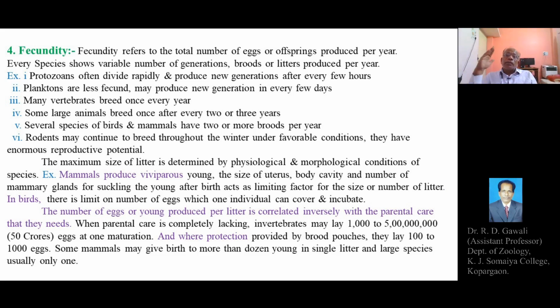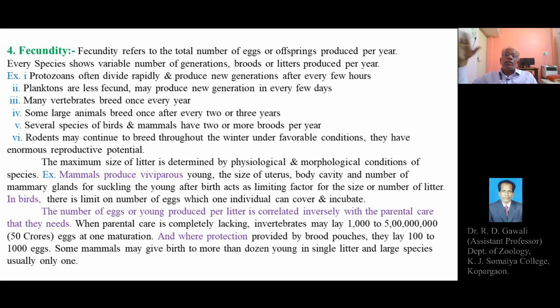And in such a species where there is no parental care, or parental care is lacking, the number of brood, or the number of eggs produced, or the number of generations produced in a year may be vast or enormous. This is because of the more chances of their loss due to predation or the adverse conditions of the environment.